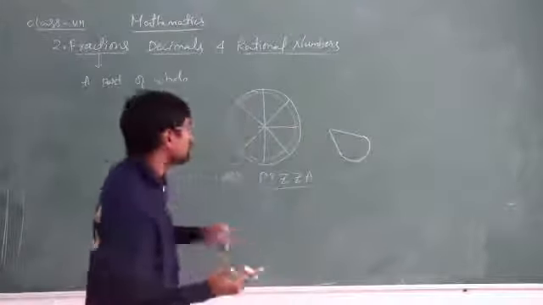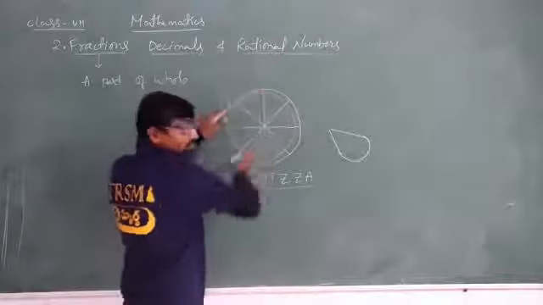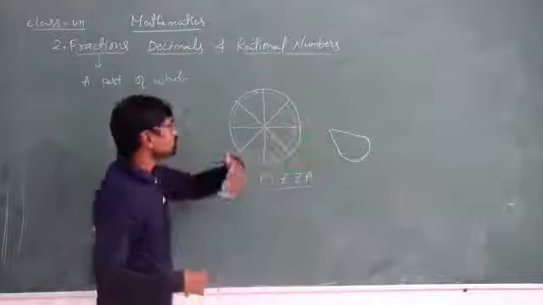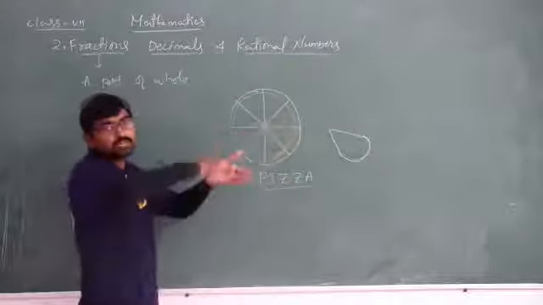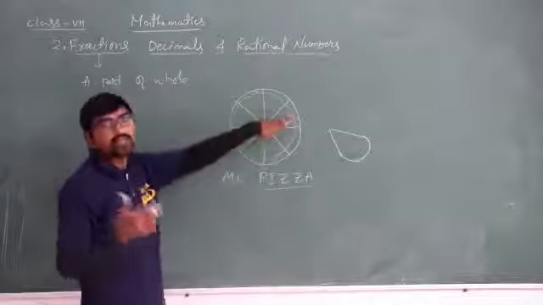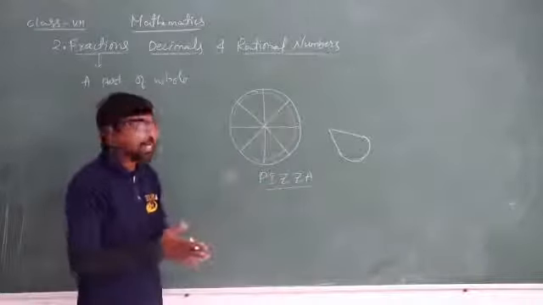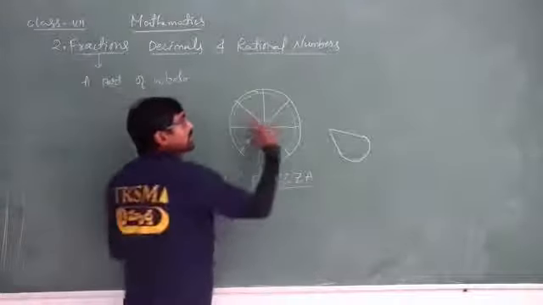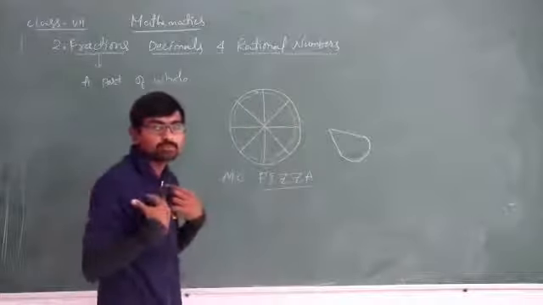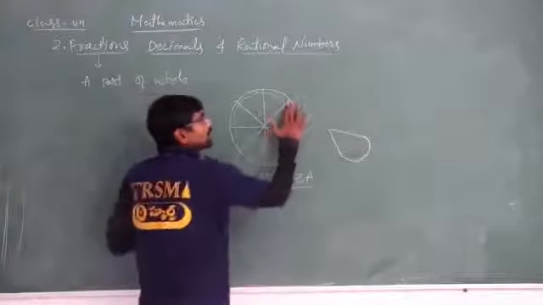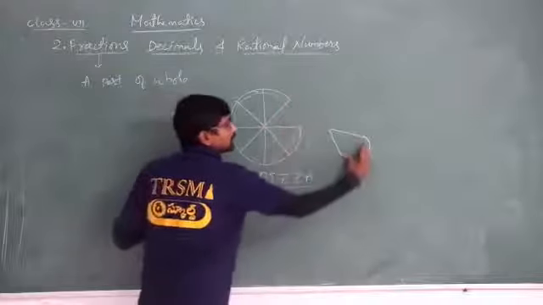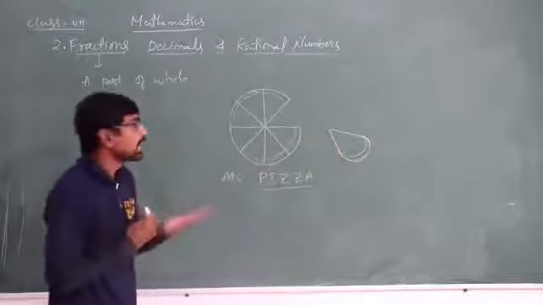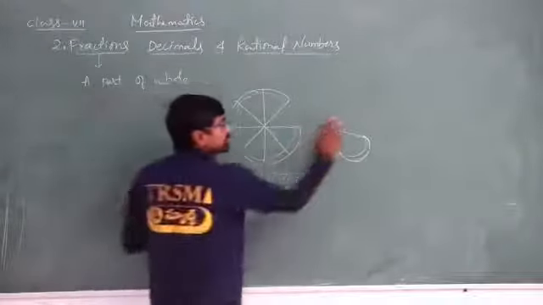If you have the whole, then you have to cut it and take. The company people will be cutting this in their way, either in 6 pieces or in 8 pieces. What I want to say here is, I am only one person to eat. So I have taken this part separately and started eating. I have finished this part.